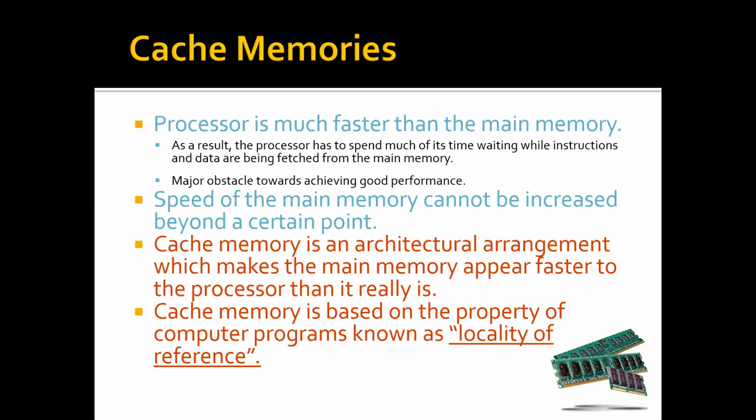Cache memory is an architectural arrangement which makes the main memory appear faster to the processor than it really is. So what we'll do over here is introduce a small memory called the cache memory, which is much faster as compared to the main memory, so that the processor will feel that the accessing speed of the main memory is increased. So how can it be done? The cache memory is based on the property of computer programs known as locality of reference.